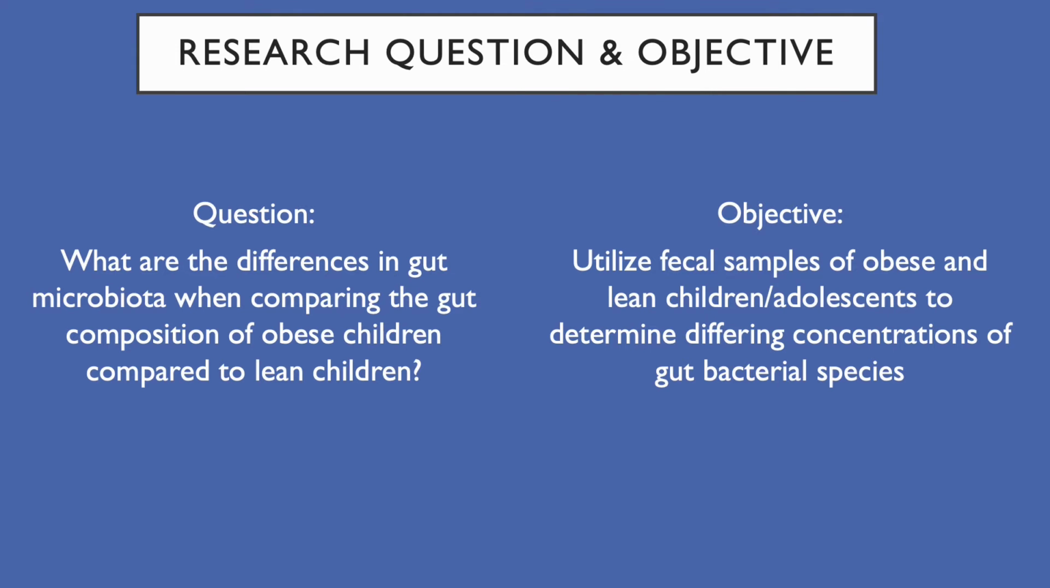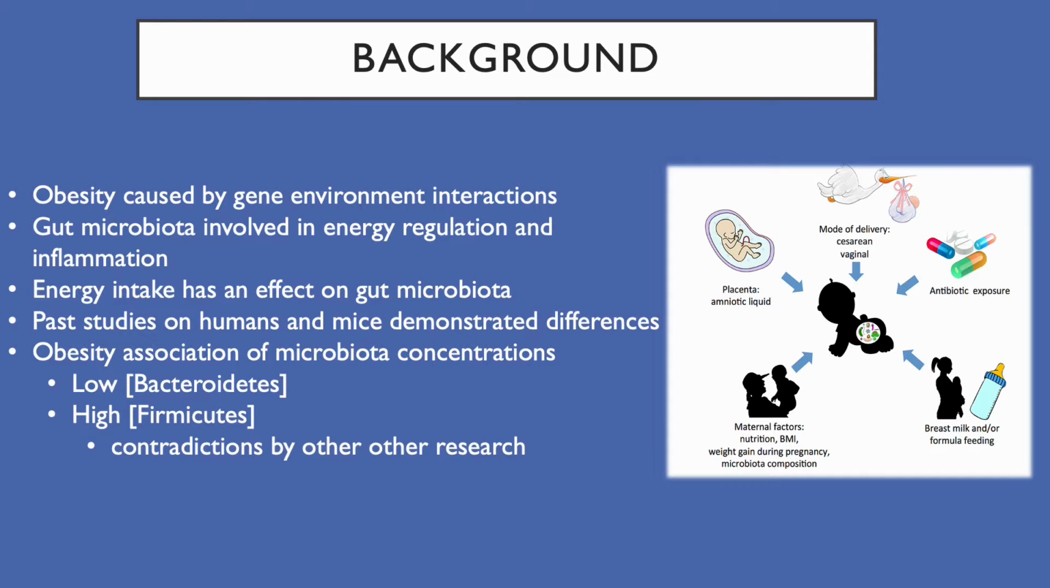The research question of this study was, what are the differences in gut microbiota when comparing the gut composition of obese children compared to lean children? And the objective of this study was to utilize fecal samples of obese and lean children/adolescents to determine differing concentrations of gut bacterial species. This study focused on how the gut microbiota composition is different in obese children than it is in lean children.